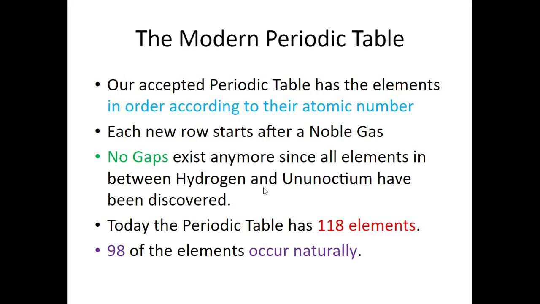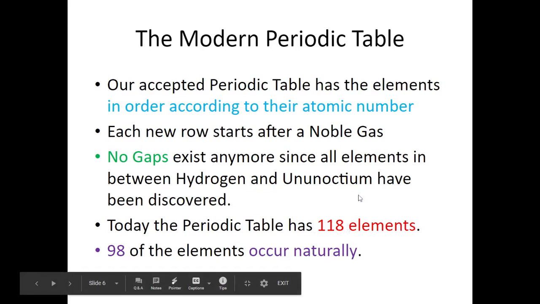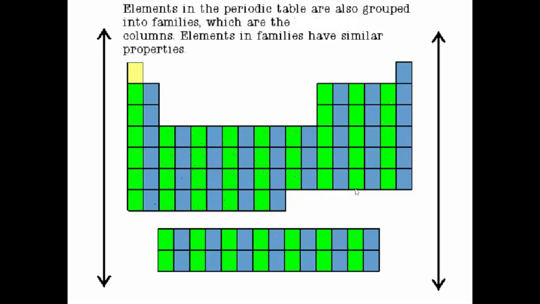We've had many different things discovered. We have 118 currently discovered, but there could be more. You never know. We only know what we have in our knowledge bank right now, right? So there's more discoveries. You never know. We'll find out. 98 of our current 118 that we have discovered occur naturally.